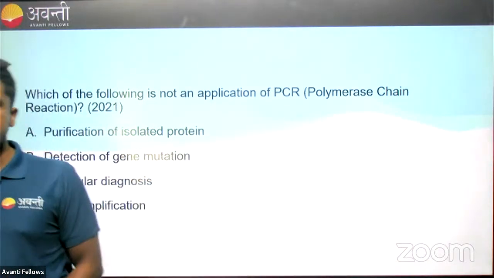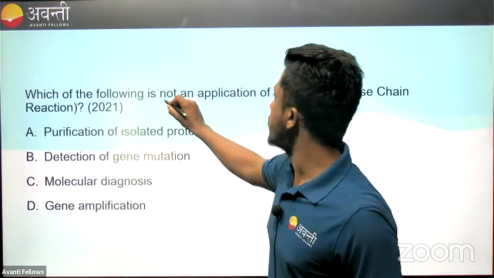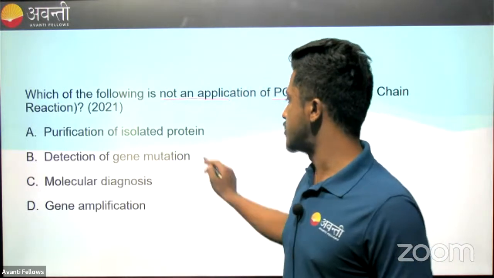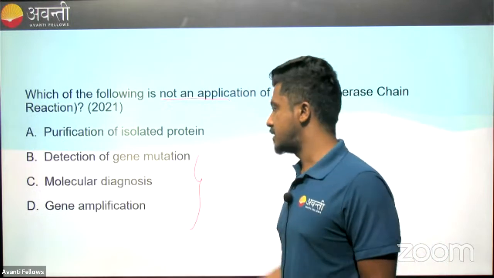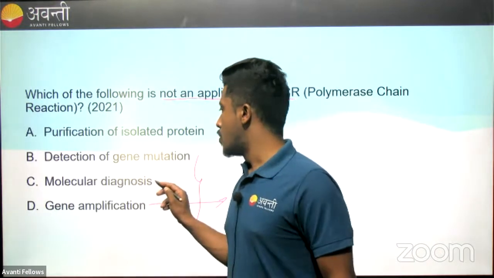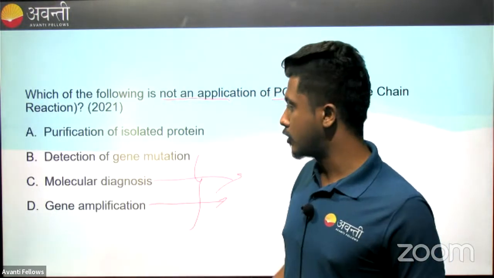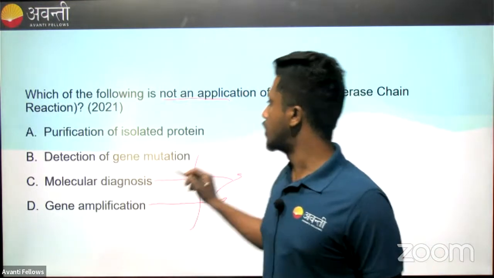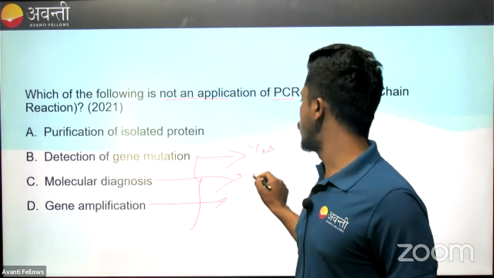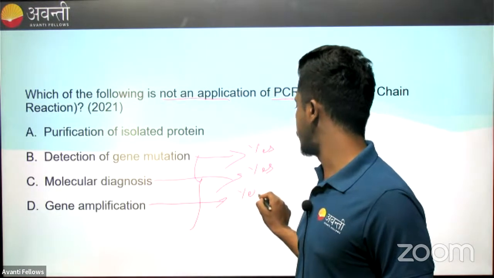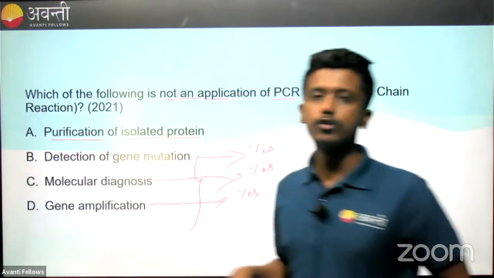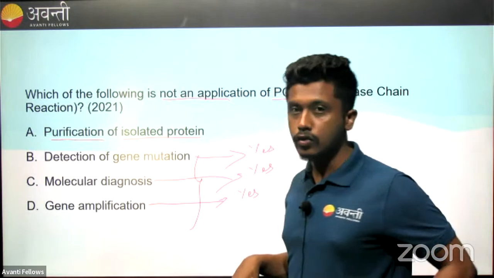Okay, so let's see what this question is about. Which is not an application of PCR, polymerase chain reaction? Again, it was asked in 2021. Looking at the options, gene amplification: do we do that? Yes, that is what polymerase chain reaction is. Molecular diagnostics: yes, we do that. Detection of gene mutation: yes, we do that. Even though we do PCR for all these three things, I'm going to justify how it is done. But purification of isolated protein, we do not use PCR for.